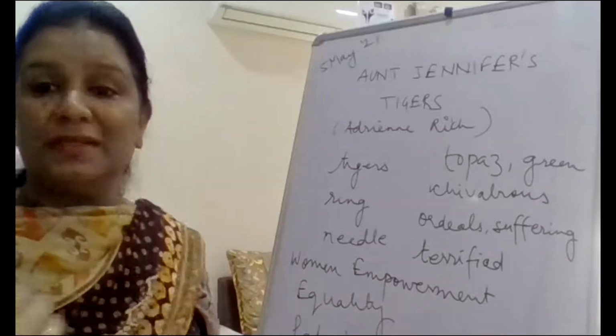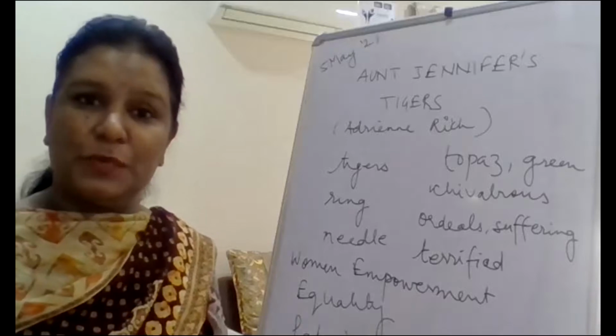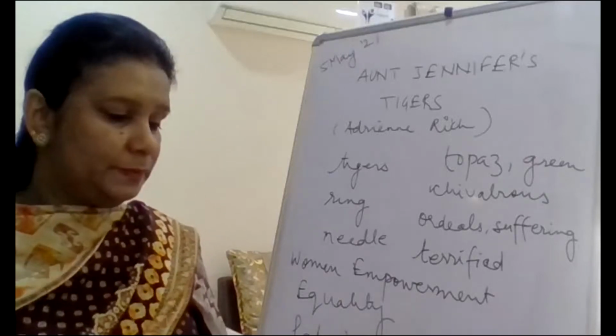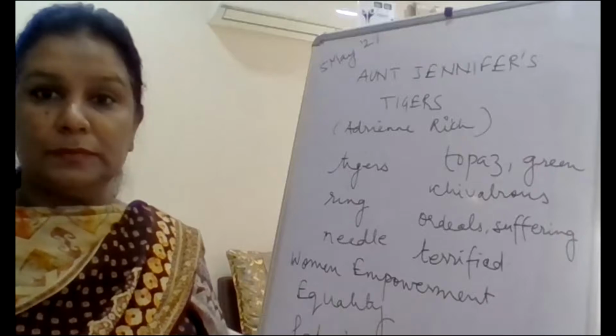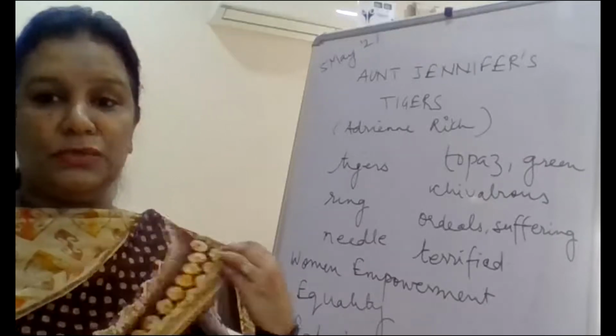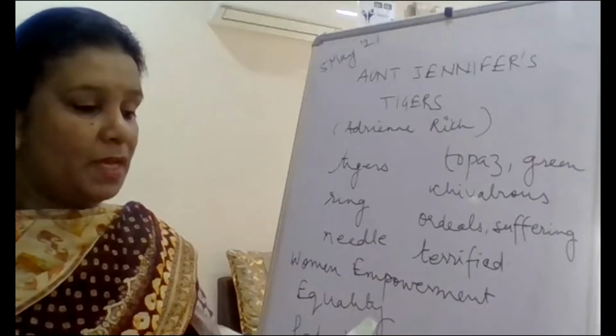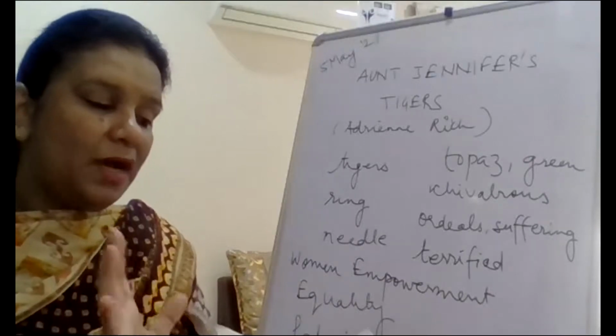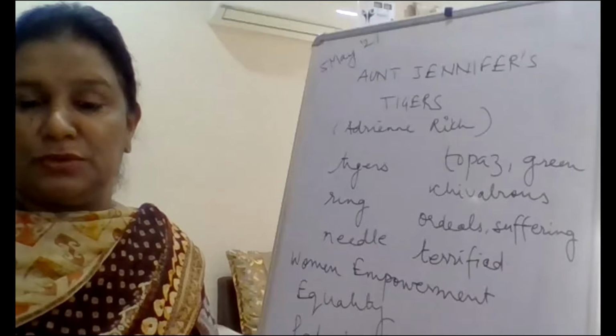Right. So what are the symbols used over here? What are the symbols in this poem? What are the symbols here? Okay, turn to the next page. Let's just go through the questions also side by side. How do denizens and chivalric add to our understanding of the tiger's attitude?